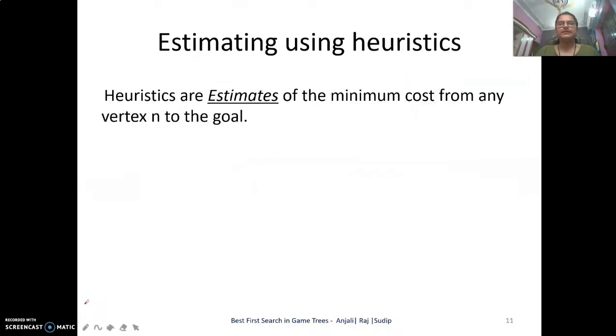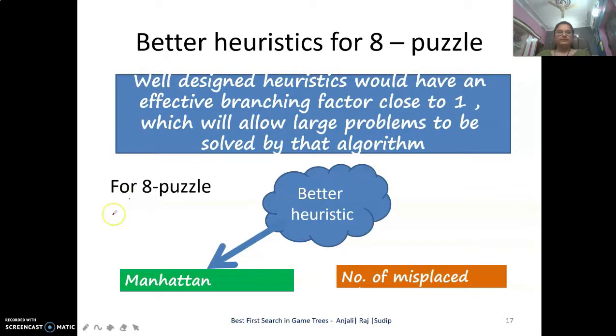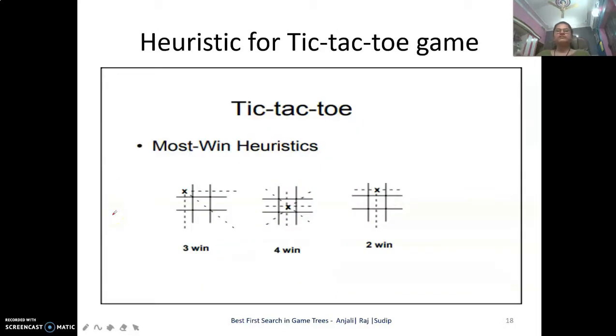So now we see how to estimate using heuristics. Heuristics are the estimates of the minimum cost from any vertex to the goal node. If we consider a tic-tac-toe game, the most winning heuristic is the 4-win heuristic because it has an effective branching factor closer to 1 as compared to the 3-win and 2-win.